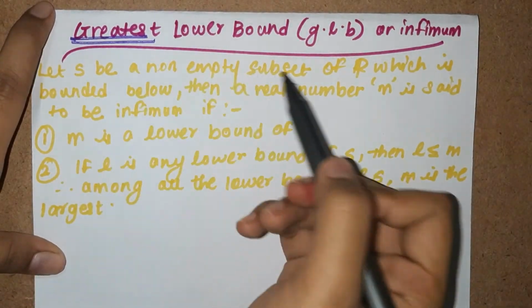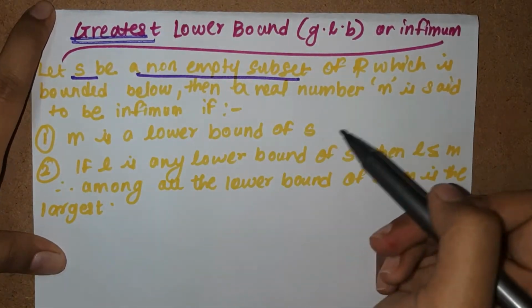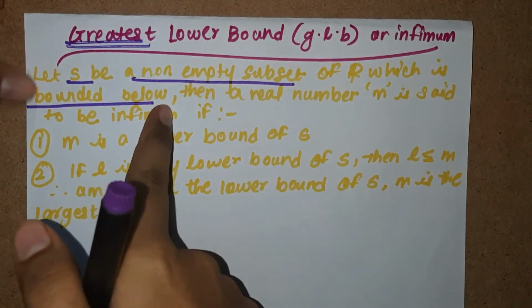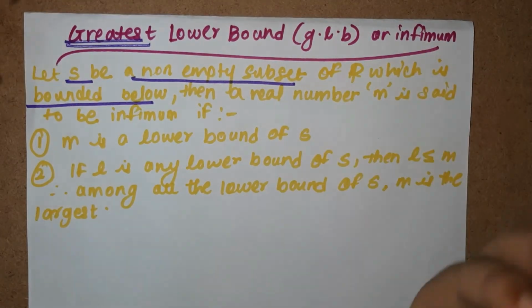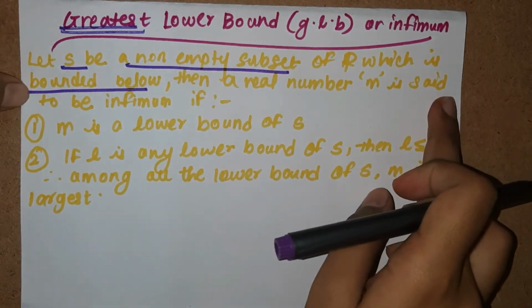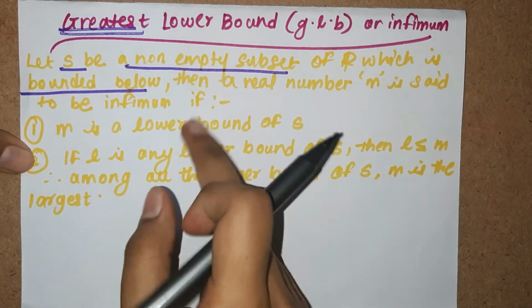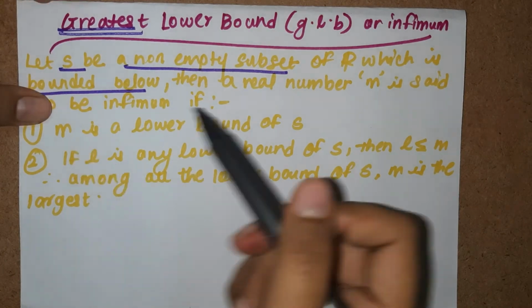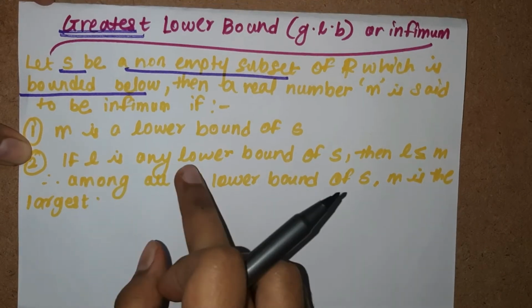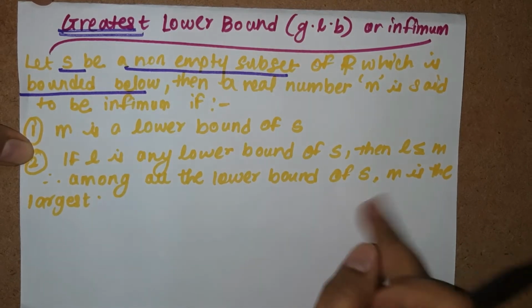So let S be a non-empty subset of R, which is bounded below. I'll explain what bounded below means in the further sentences. Then a real number m is said to be infimum. When will this real number m be said to be infimum? If it follows these two conditions. M is a lower bound of S. That's the first condition. Second, if L is any lower bound of S, then L is less than or equal to M. Therefore, among all the lower bounds of S, M is the largest.